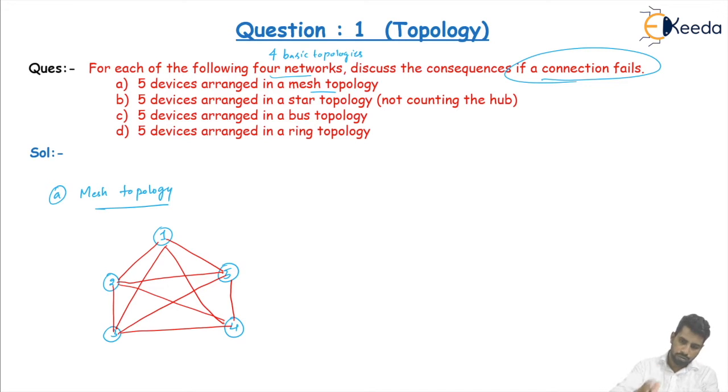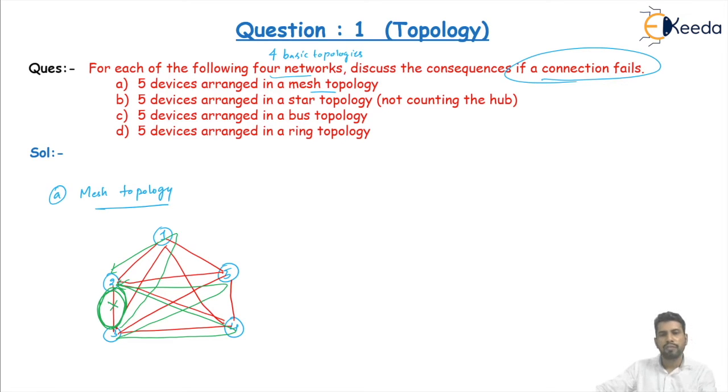If a connection fails, what will happen? Let's see, if the connection between device 2 and 3 fails, the other connections will still be working. We can send a message from device 3 to device 2 through the link between 4 and 2, or through the link between 5 and 2.